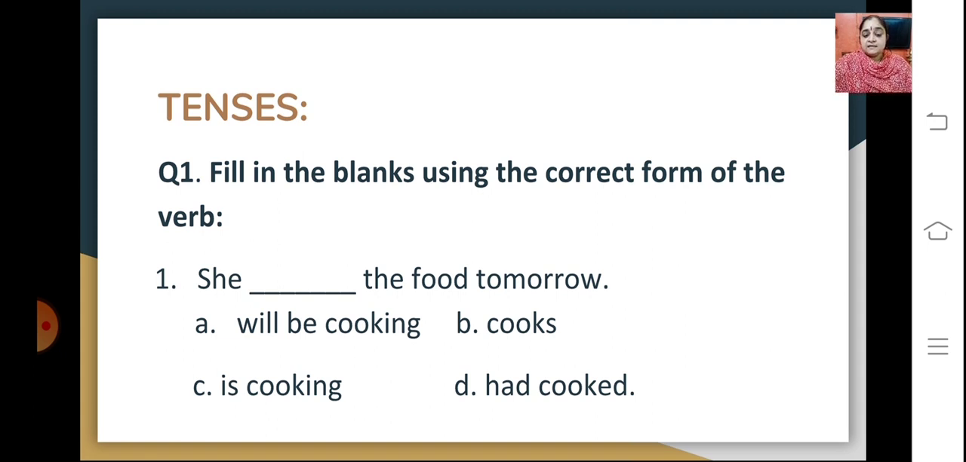So in tenses, one kind could be fill in the blanks using the correct form of the verb. You have options given, you have to choose the correct form of that particular verb and answer. She dash the food tomorrow. The options here are will be cooking, cooks, is cooking, had cooked. So understanding what kind of tense it is, the appropriate form would be, she will be cooking the food tomorrow. So you need to understand what form it is and what tense it is and give the answer.